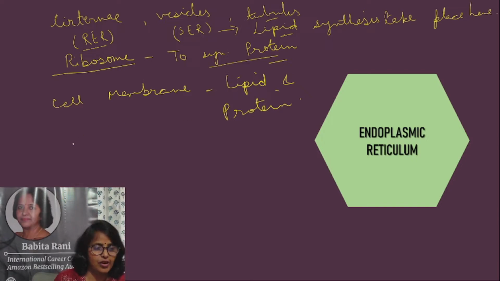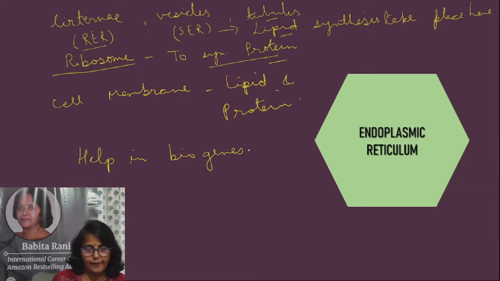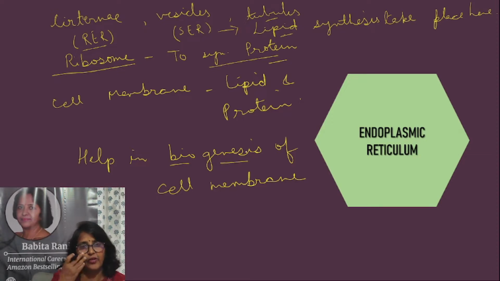So one function of endoplasmic reticulum is to help in biogenesis of cell membrane or living membrane. Bio means living, genesis means formation. So one function of endoplasmic reticulum is to help in synthesis of the cell membrane, and it is known as biogenesis of the cell membrane.